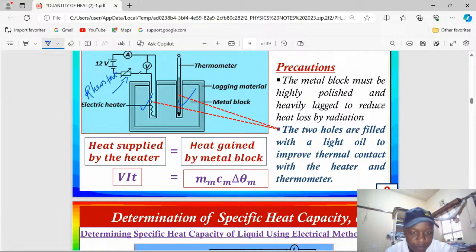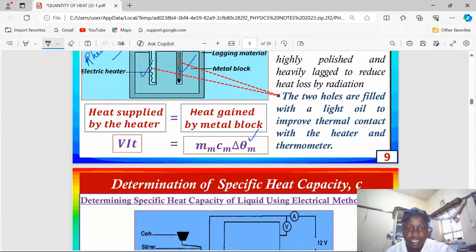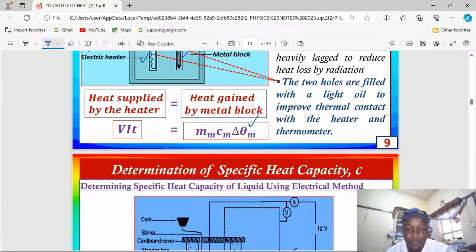This will be equal to mass of the metal block times specific heat capacity of the metal block times the change in temperature for the metal block. Remember, after adjusting the current to a steady current, you recorded the initial temperature, and after time t, you recorded the final temperature. Therefore, the change in temperature for the metal block will be the final temperature and the initial temperature subtracted. So that is how we get the change in temperature.